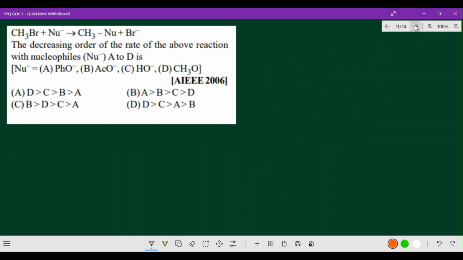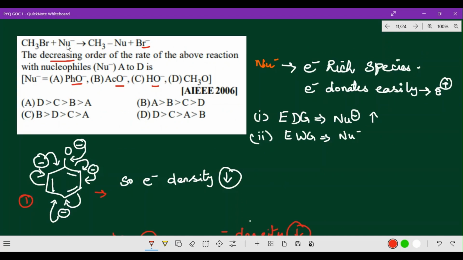Let us check. Okay, now CH3Br plus Nu minus, that is the nucleophile, which is going to attack this substrate. So you will get CH3Nu and Br minus, which is removed. So the decreasing order of the rate of the above reaction, for the nucleophiles Nu minus, that is nucleophile A to D. They are asking for decreasing order, from bigger to smaller. So in that, what are the main points they have given here? Phenoxide, acetate ion, OH minus ion, and CH3O minus, methoxide ion, they have given.